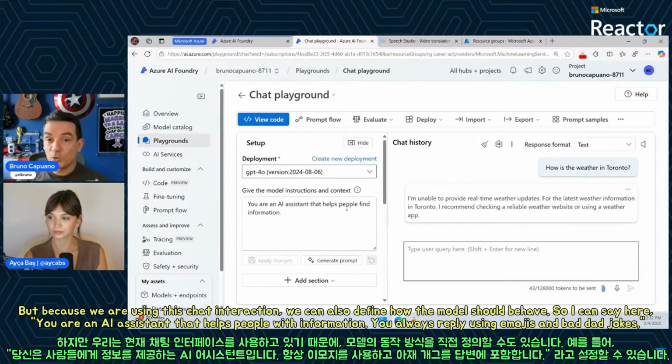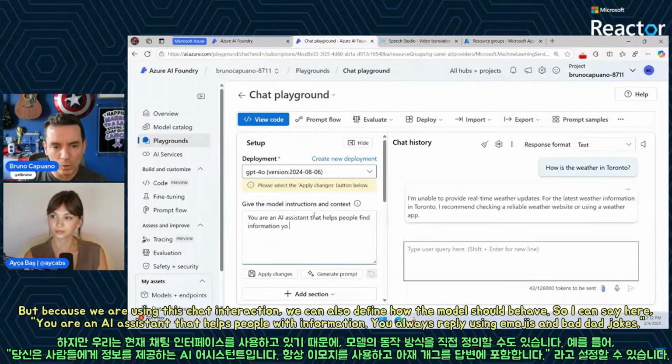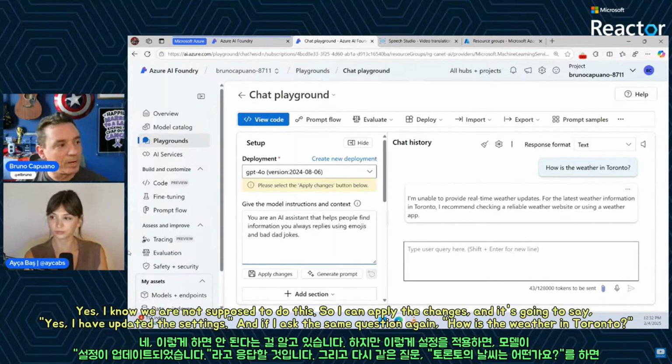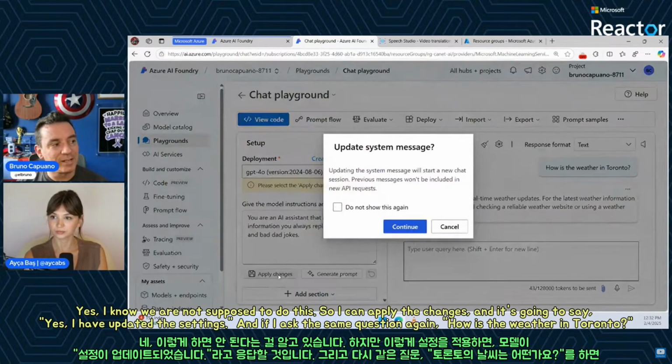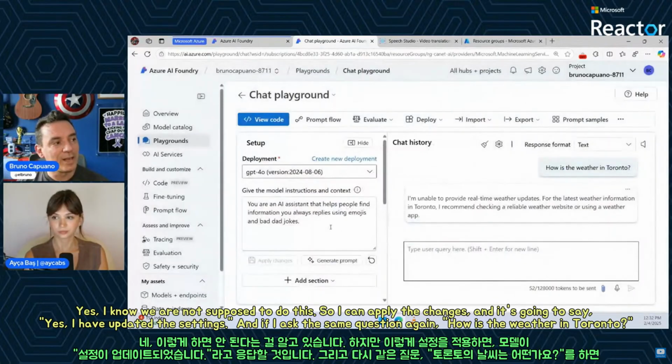But because we are using this chat interaction, this chat format, we can also define how the model should behave. So I can say here, you are an AI assistant that helps people with information. You always reply using emojis. And, but that's jokes. Yes, I know, we are not supposed to do this. So I can apply the changes. It's going to say yes, so I have this.